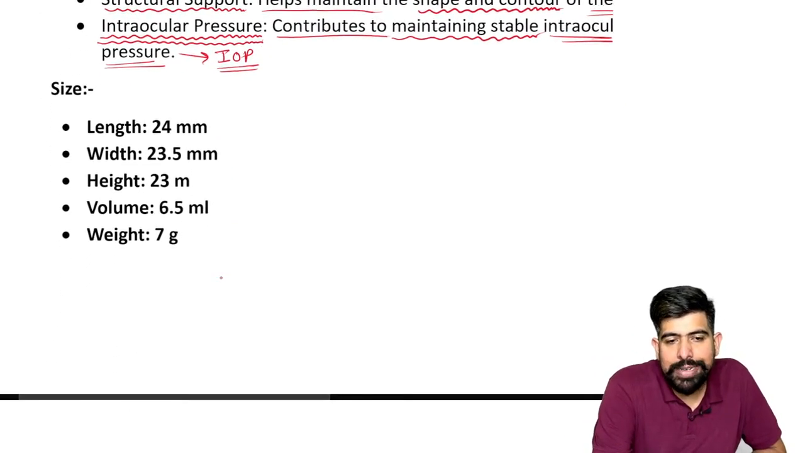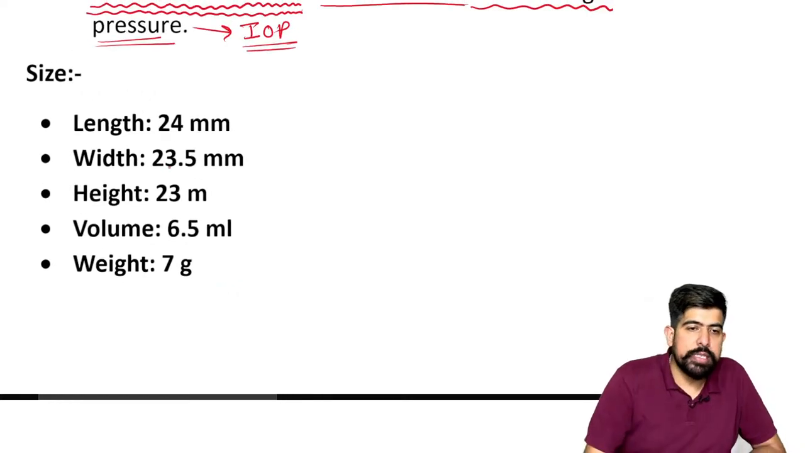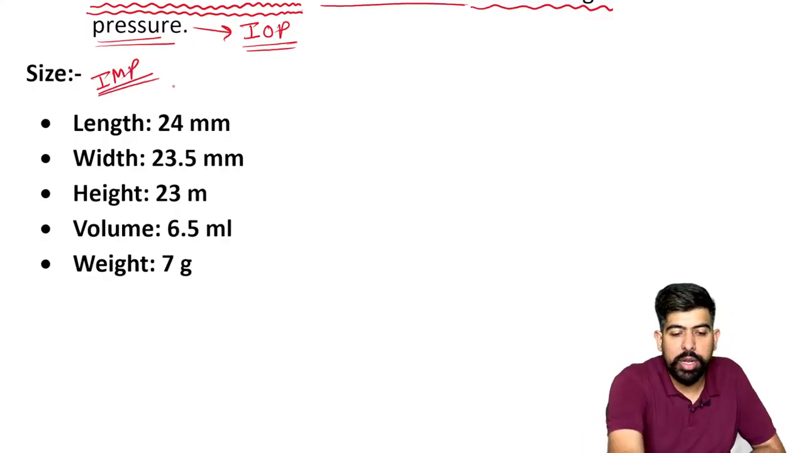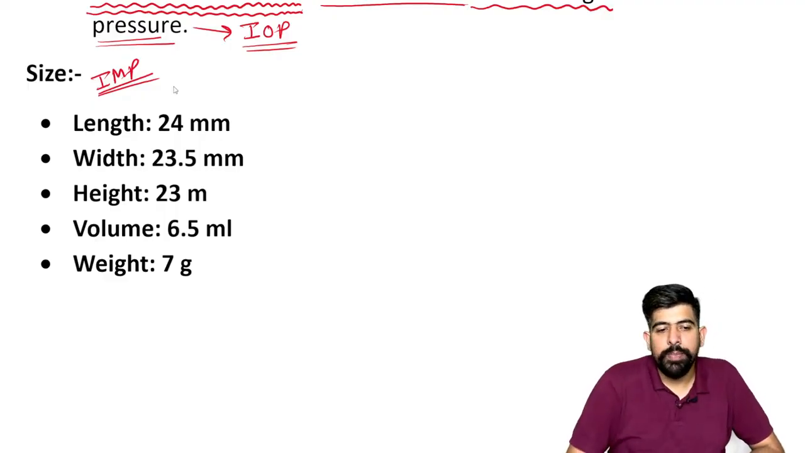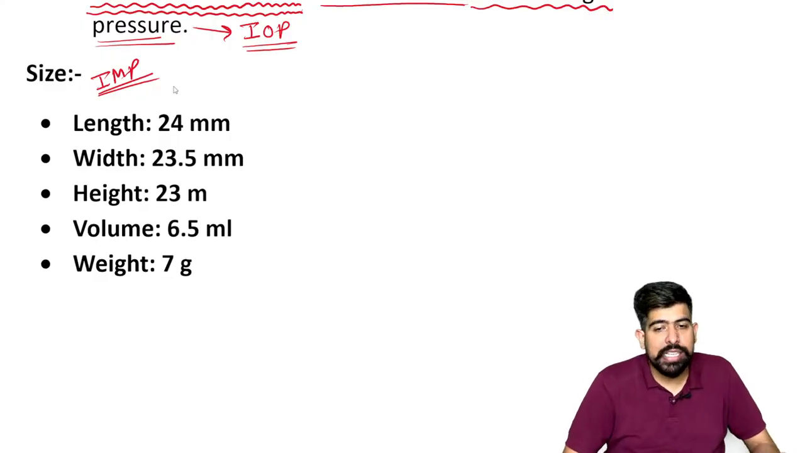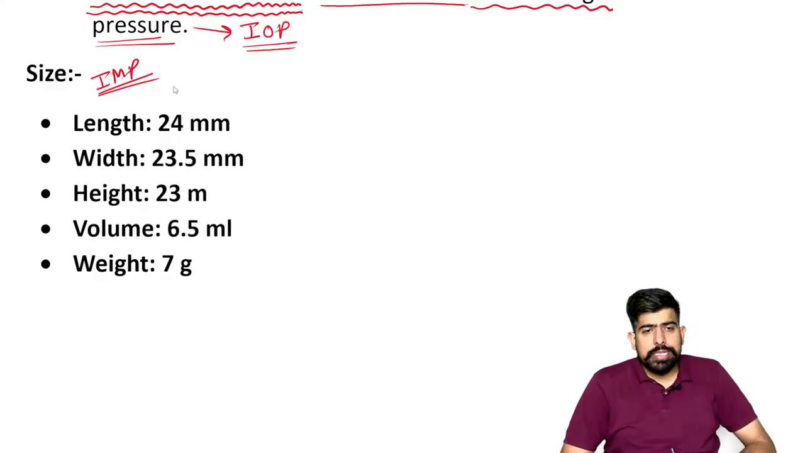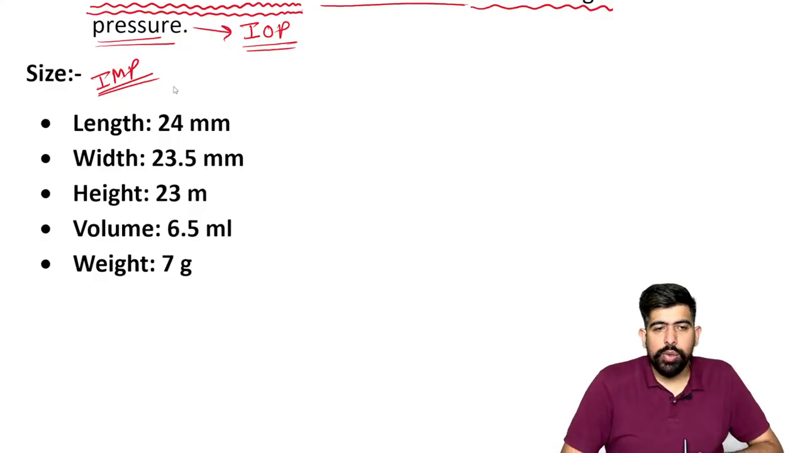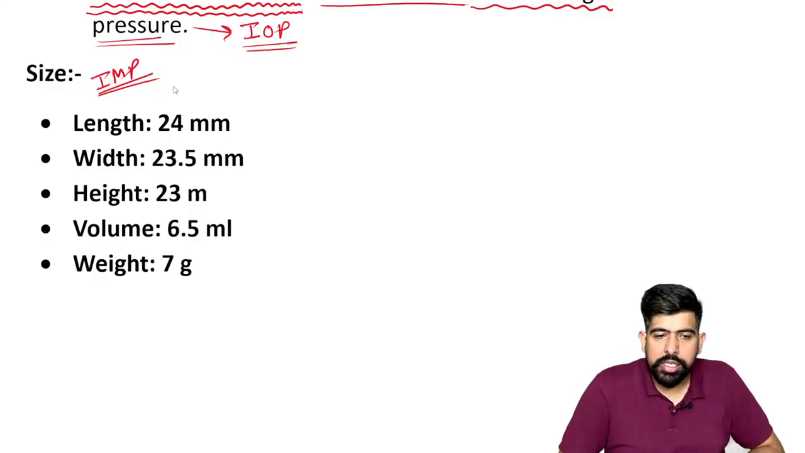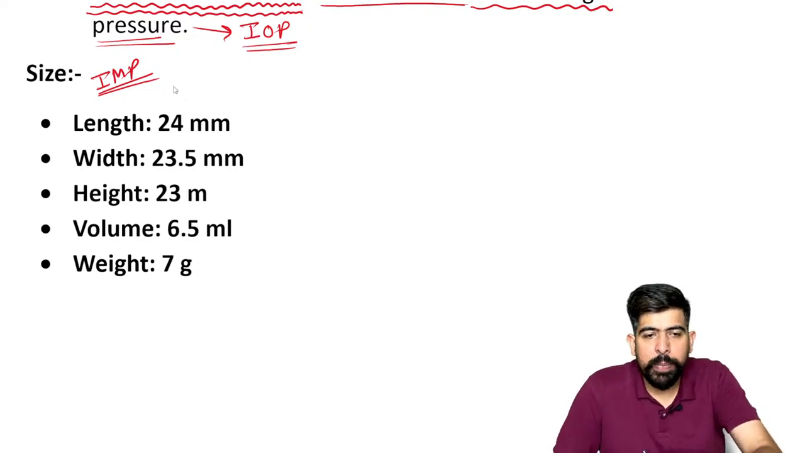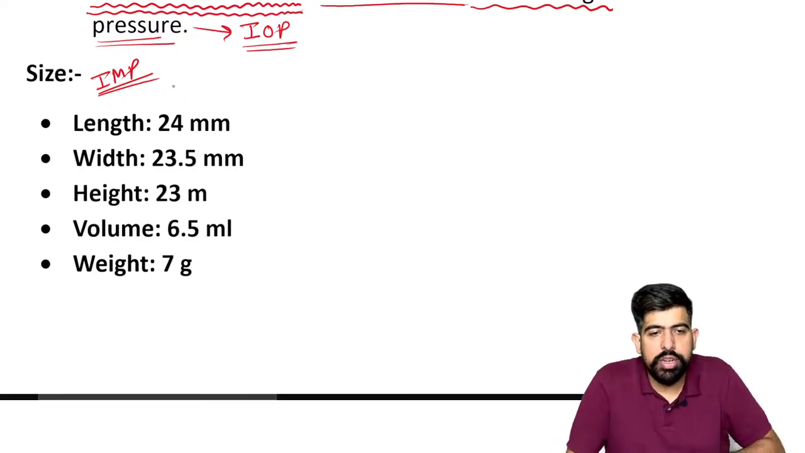Let's move forward. And now some important values, guys. Please remember these important values of the eyeball: the basics, like what is the length of the eyeball, what is the width, what is the height. This is a general question; sometimes they can ask you in your exam as an MCQ, right? They can ask you, what is the length of the eyeball? So just remember about it. The length of the eyeball is just 24 mm.